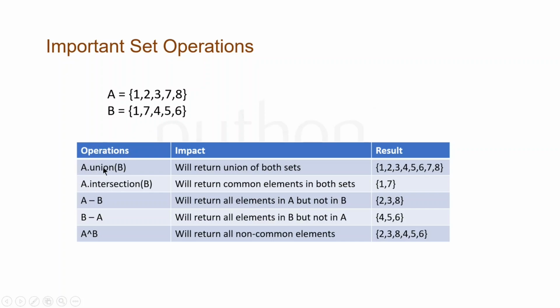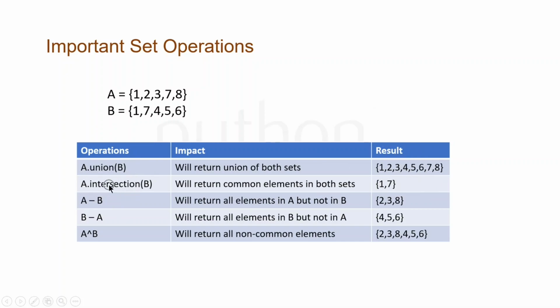If we do A.union(B), if you remember, in mathematics, in algebra, in sets, A union B basically combines both the data and gives you the unique result, the union of both. So what will you get in that case? You will get all the elements from A and all the elements from B, but all of them will be unique. None of them will be duplicate. Like 1 is there, so you won't get 1 two times over here, right?